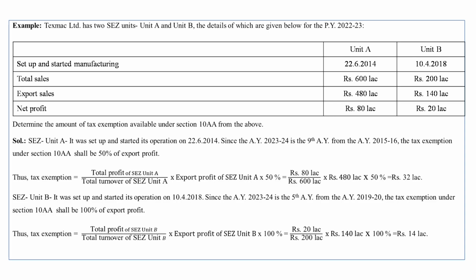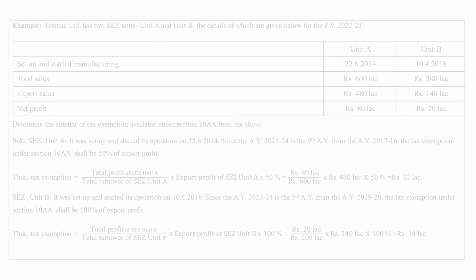So tax exemption for SEZ Unit B under section 10AA shall be total profit of SEZ Unit B divided by total turnover of SEZ Unit B multiplied by export turnover of SEZ Unit B into 100%. It comes to total profit 20 lakh divided by total sales 200 lakh multiplied by export turnover 140 lakh into 100%, it comes to 14 lakh. So Texmaco Limited, for its two SEZ units, Unit A and Unit B, is entitled to claim exemption under section 10AA for export profit: in case of SEZ Unit A 32 lakh and in case of SEZ Unit B 14 lakh. Okay, thank you.